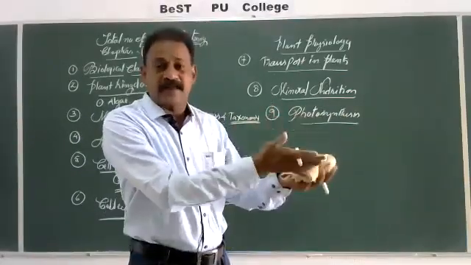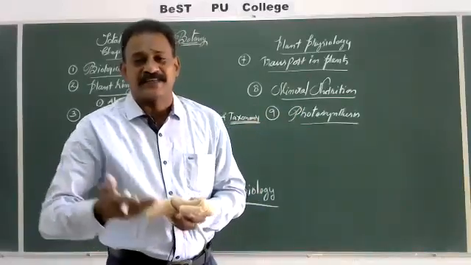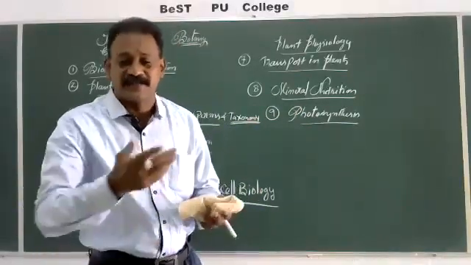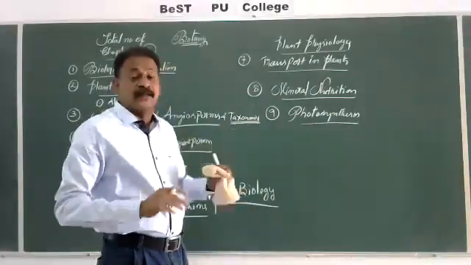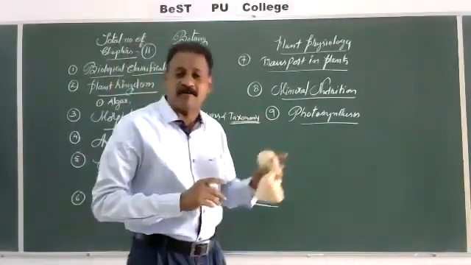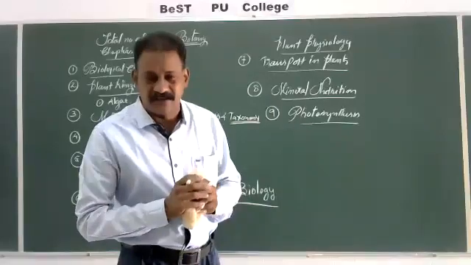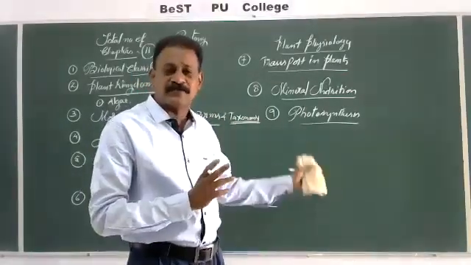So every other organism other than plants has to depend on plants either directly or indirectly. Primary plants are called producers. Next, primary consumers, secondary consumers, tertiary consumers, carnivores, and finally omnivores. So we are going to study that. After that, photosynthesis is the only way through which oxygen is available on the surface of the earth. If oxygen is there on the surface of the earth, it means it is from photosynthesis only.